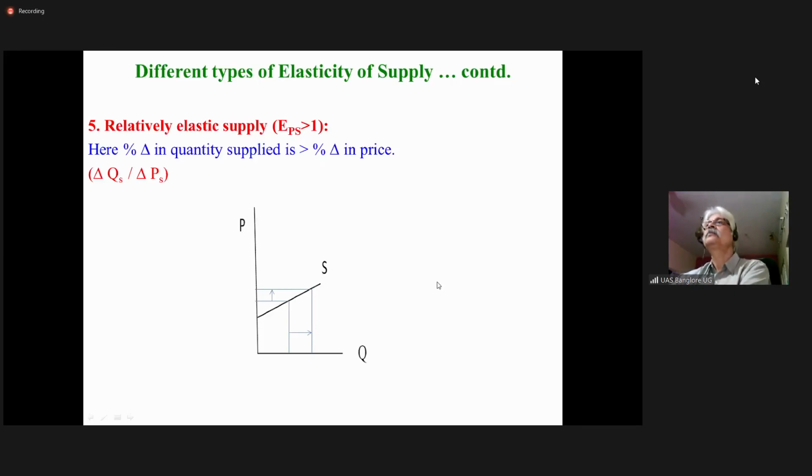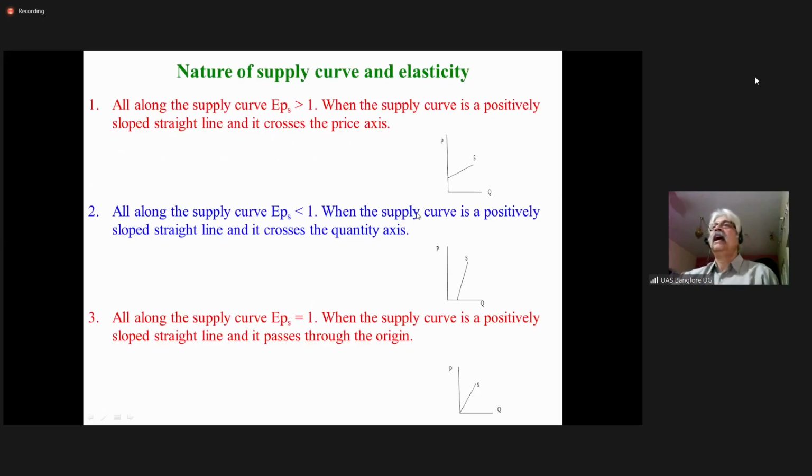Now, I have brought all three here. It is the general rule relating to the elasticity of supply, price elasticity of supply.